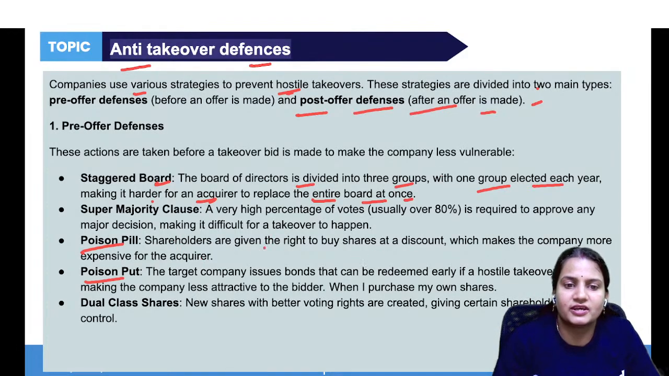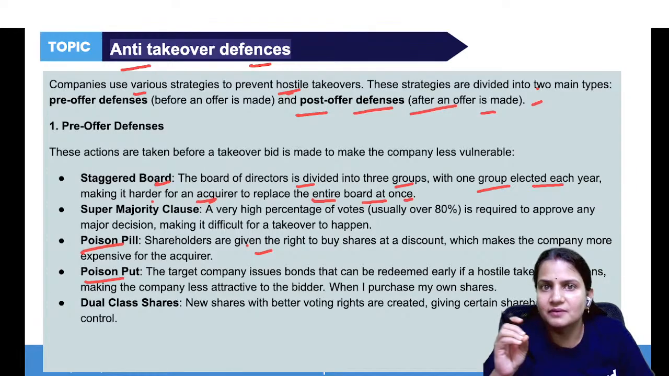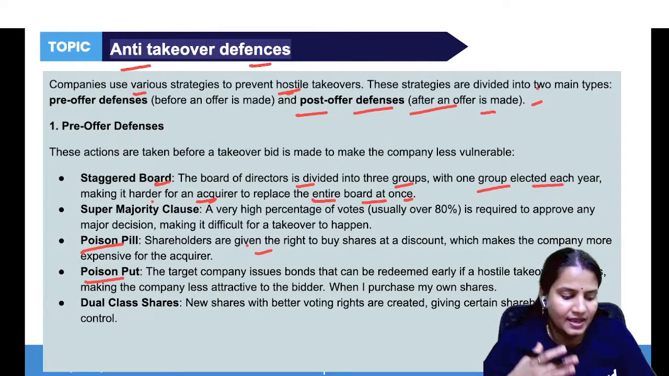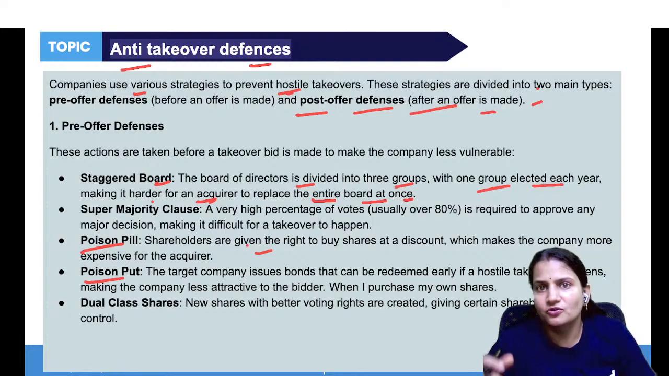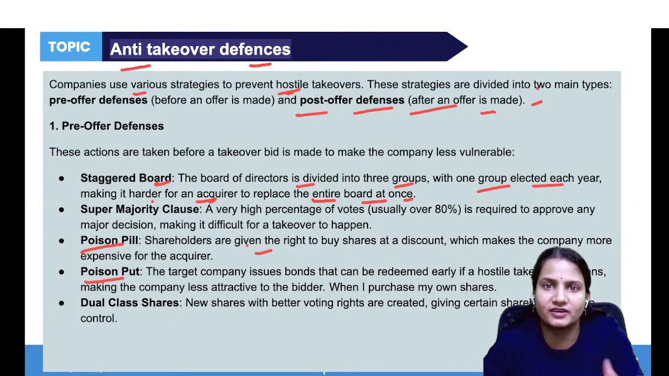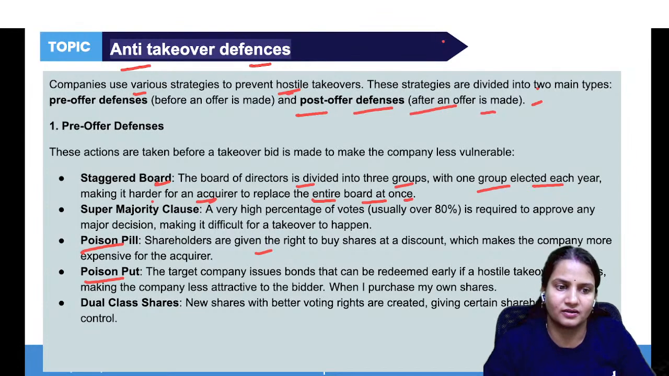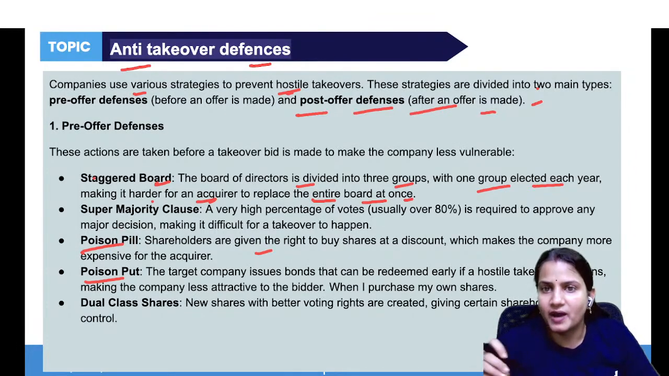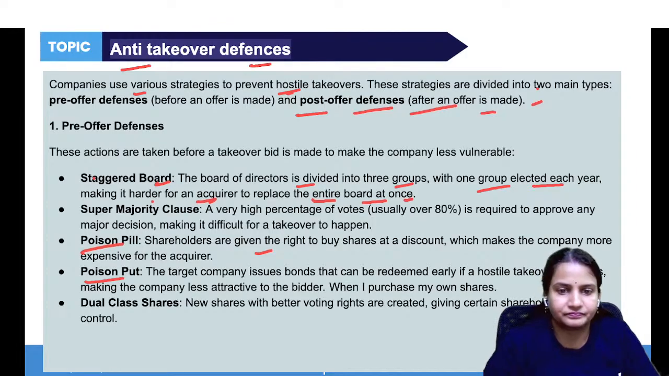Poison pill is what? Shareholders are given the right to buy shares at a discount. See, if any shareholder gets the option to buy shares at a discount, definitely that shareholder will buy more shares. Why? Because the shares are at a discounted price, and this makes the company more expensive, because shareholders are holding more shares, so their value will always be high in the company. So it will look more valuable in the eyes of the acquirer. That is what poison pill is. Here shareholders are allowed to buy the shares at a discounted price.